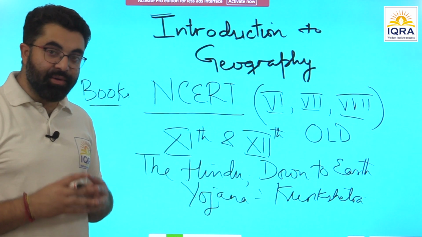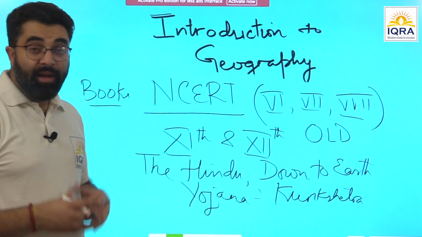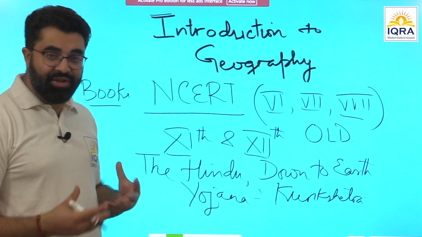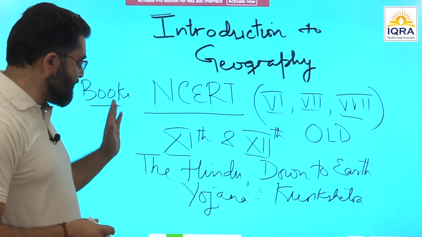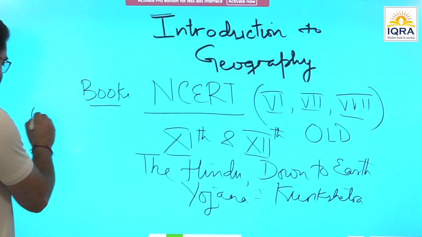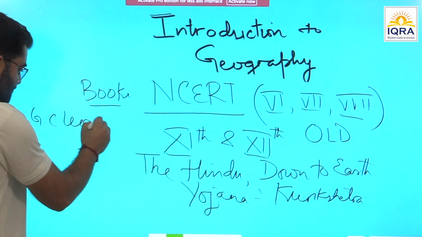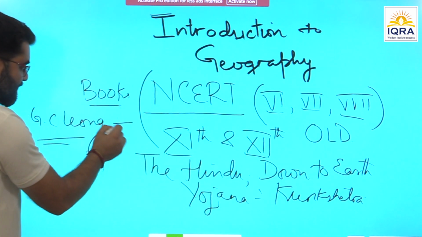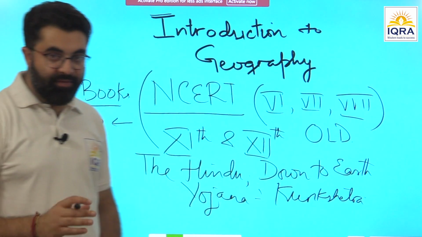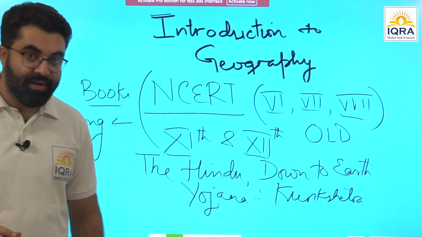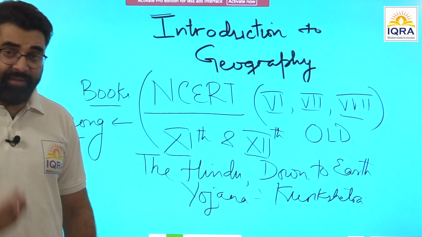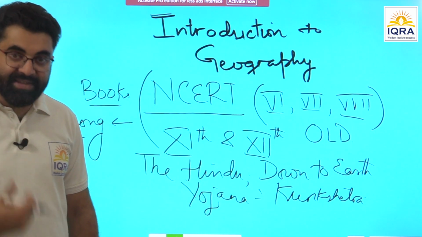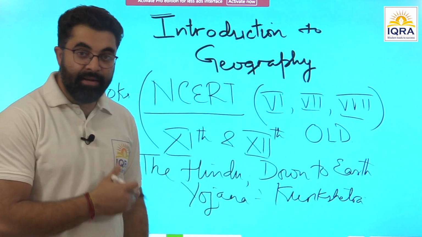So this will be the source for geography. Now there are many books that have been mentioned apart from NCERTs, like there is a book by G.C. Leong. You can refer to this book, no problems, but after reading NCERTs. Once you are done with NCERTs, at least 3 to 4 times, I would rather suggest 5 times at least, you revise that topic, and then go to G.C.